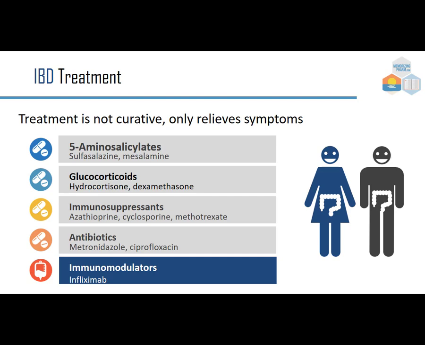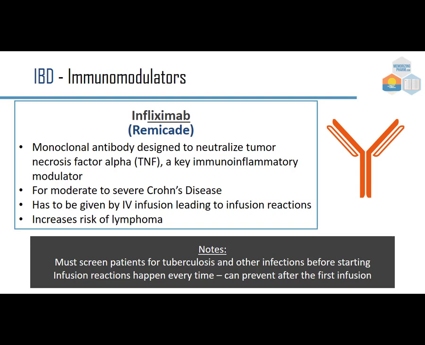The 5-aminosalicylates, like sulfasalazine and mesalamine, so there's a salicylate component there. Glucocorticoids, steroids, hydrocortisone, dexamethasone. Immunosuppressants, so trying to suppress the immune system and the immune response: azathioprine, cyclosporine, and methotrexate. Antibiotics like metronidazole or ciprofloxacin, and then immunomodulators like infliximab, which affect the immune system. And let's look at that one.